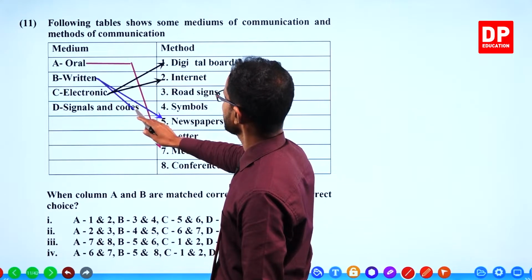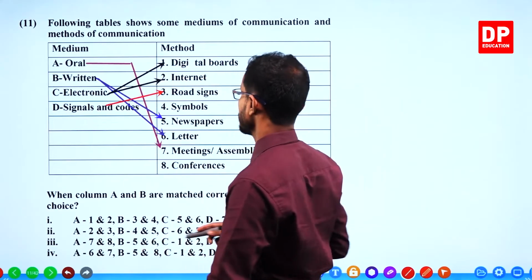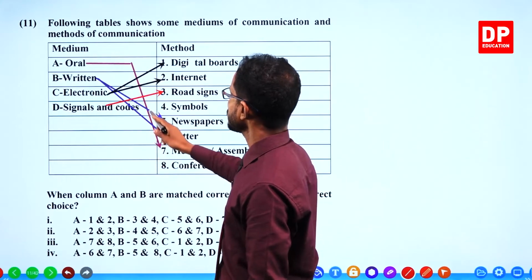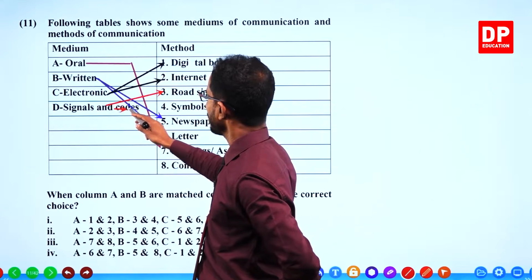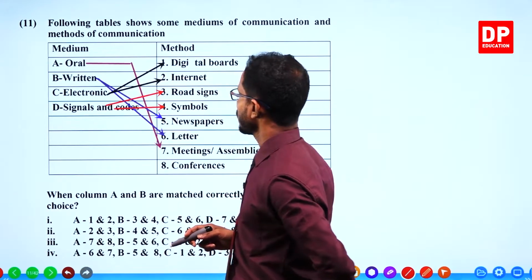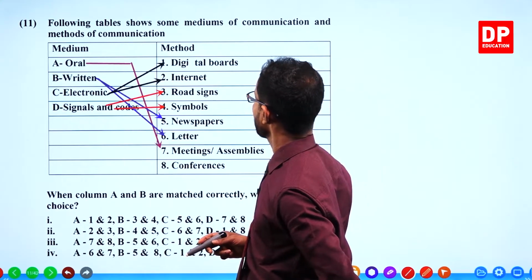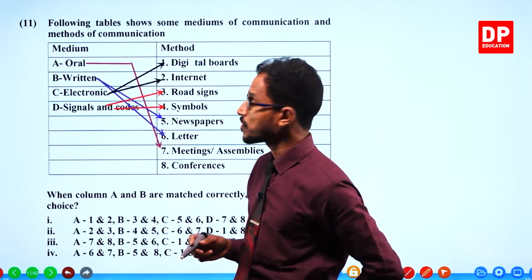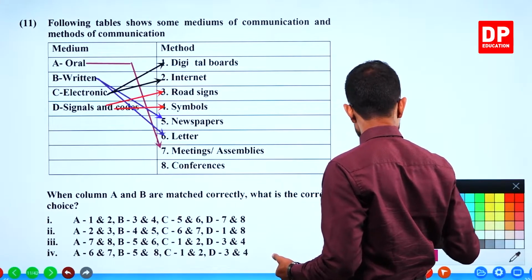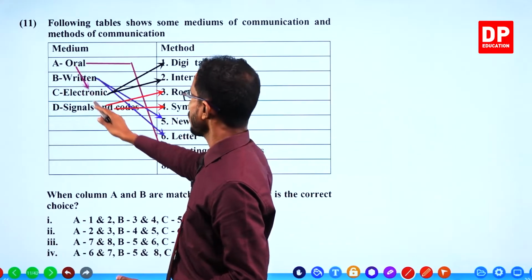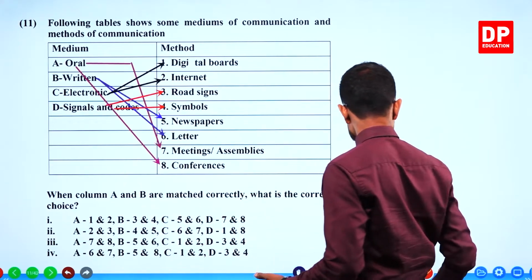Road signs. We can match from here. Road signs are signals and codes. That medium. Symbols also. Symbols also signals and codes. Yeah. Those two. Well, the conferences left. Why did you leave conferences? You can't leave conferences. Conferences are oral. Okay, now we have completed that.